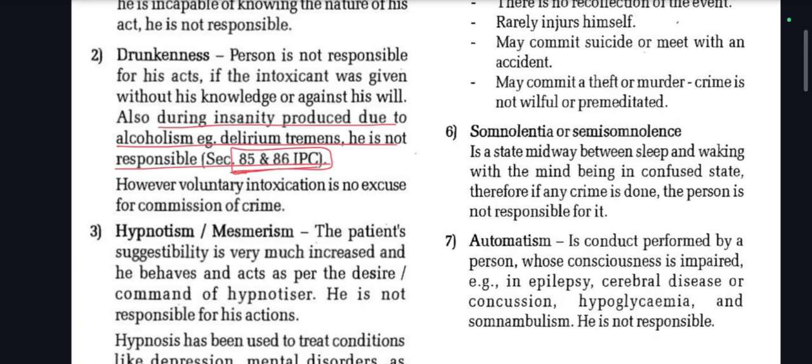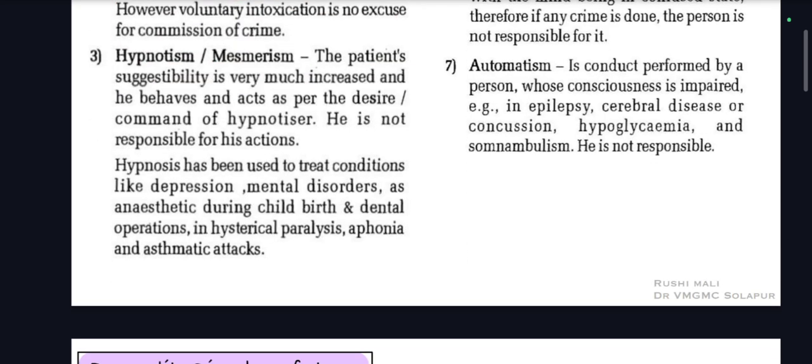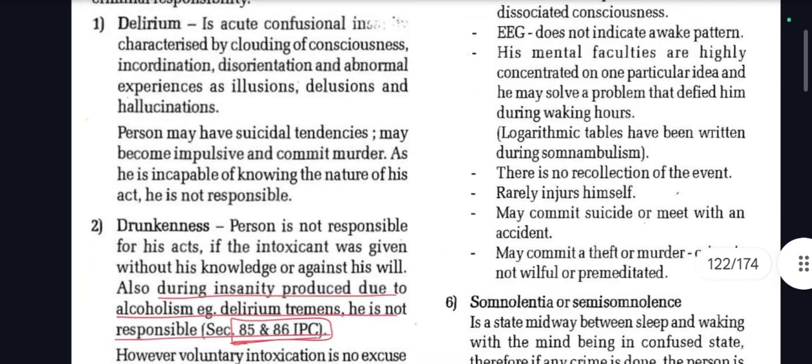However, voluntary intoxication is no excuse for commission of crime. Number 3, hypnotism or mesmerism. The patient's suggestibility is very much increased and he behaves and acts as per the desire, command of the hypnotizer. He is not responsible for his actions. Hypnosis has been used to treat conditions like depression, mental disorders, as anesthetic during childbirth and dental operations, in hysterical paralysis, aphonia, and asthmatic attacks.